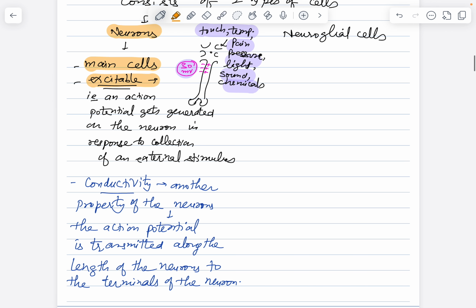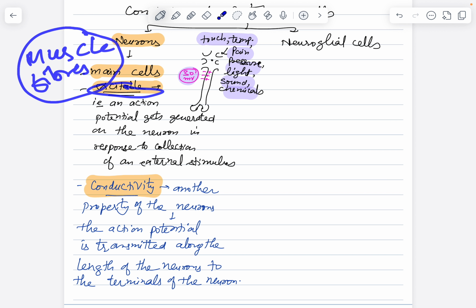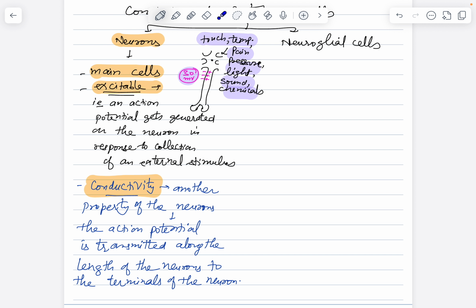Conductivity. So properties of neurons: excitability, conductivity. There is one more type of cell in our body that shows excitability. What is that? The one that we discussed in movement and locomotion, muscle fibers. So muscle fibers also are cells that show the same excitability, which means an action potential gets generated on the muscle fibers also. But after excitability, what is the next property of the muscle fibers? It is not conductivity, it is contractility.